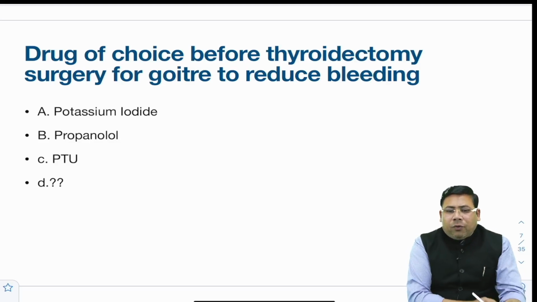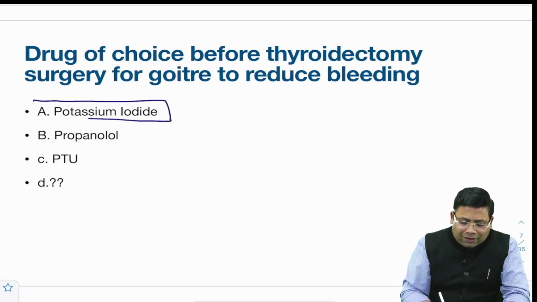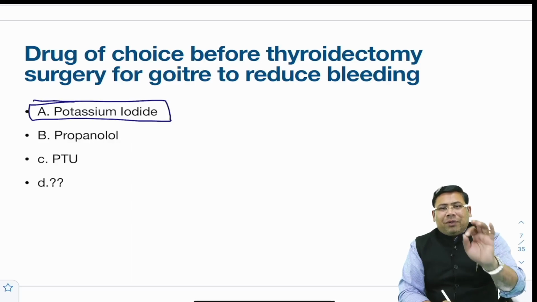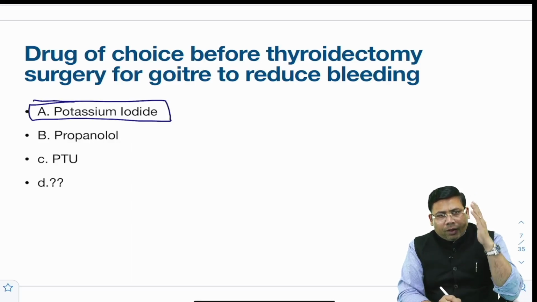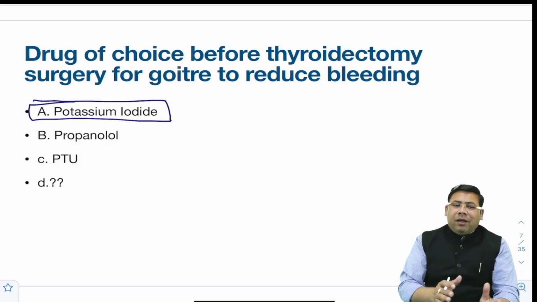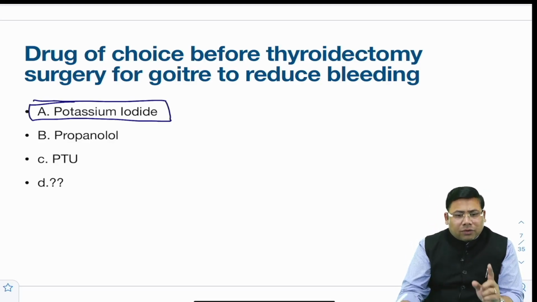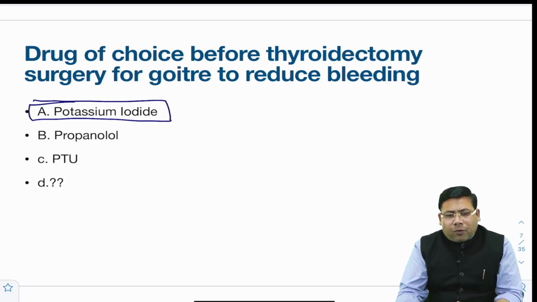But here, in order to shrink the function of the gland, KI would have been the ideal option. That is the Lugol's iodine. I hope you know about the Wolff-Chaikoff effect, stimulatory and or inhibitory, you can say stimulus to the gland. So this is where I would have gone for A as an option.